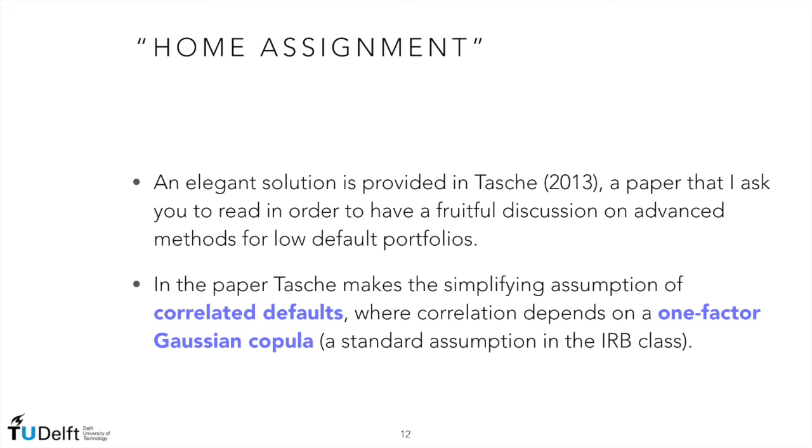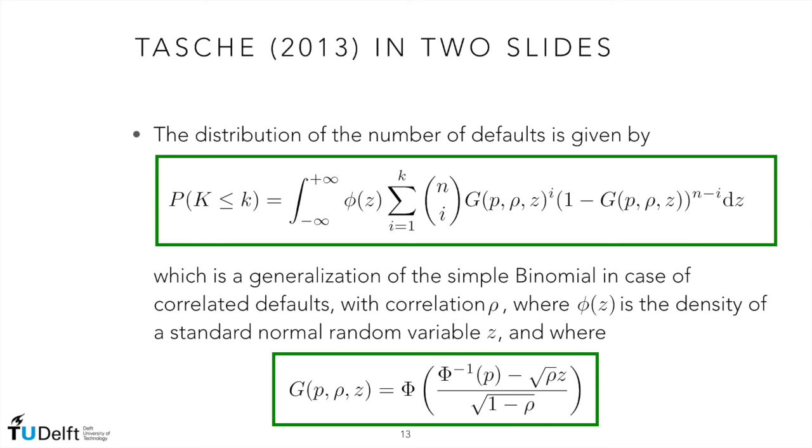In this paper, the author makes the simplifying assumption of correlated defaults, so no longer independent defaults, but where the correlation depends on a one-factor Gaussian copula, which is a standard assumption in the internal ratings-based framework. The number of defaults in the paper by Tasche follows what the author calls a correlated binomial, that you can see on your screen.